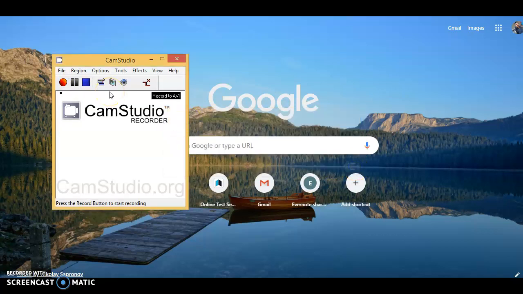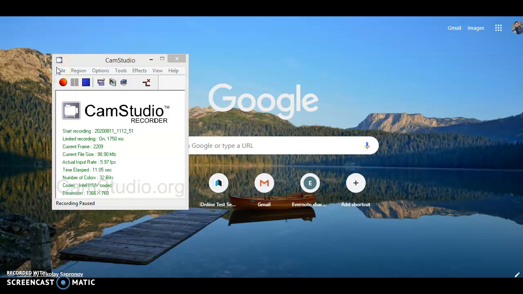Let me check it. There is some problem. There was a problem in my setting in CamStudio. Now I have fixed that problem. So now I'm going to start recording using CamStudio. You will see the file size of the default CamStudio setting after recording videos. I'm just going to stop this video.